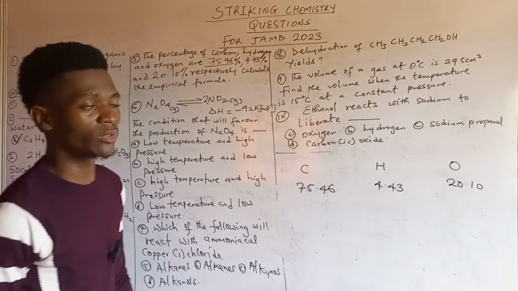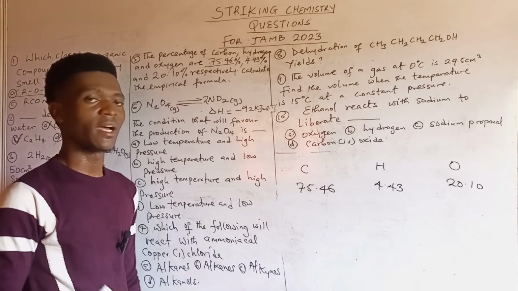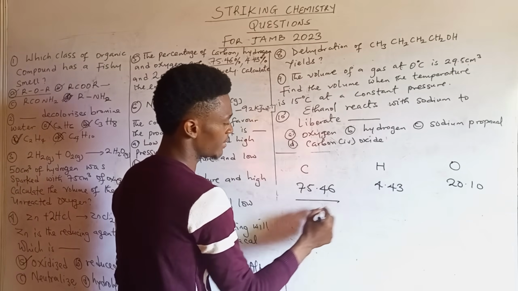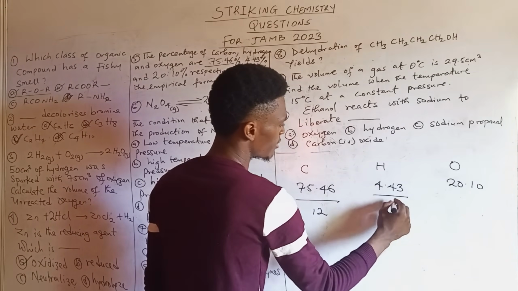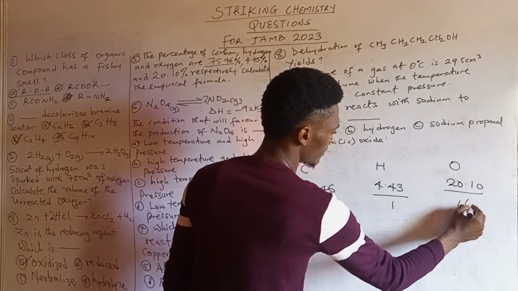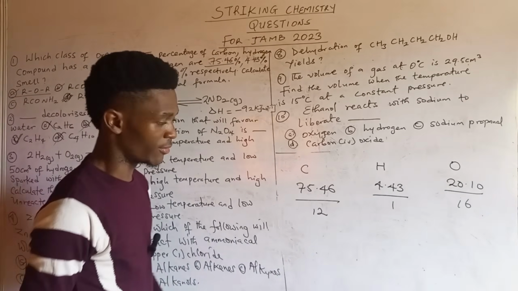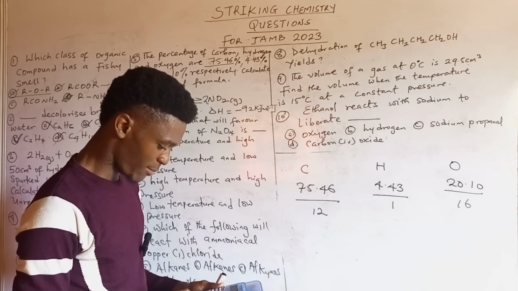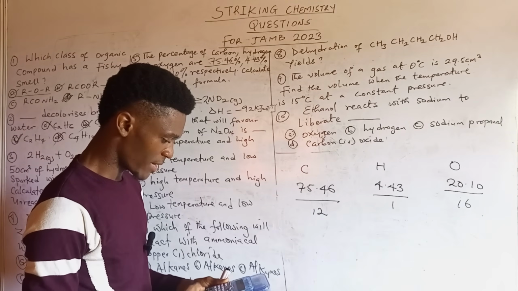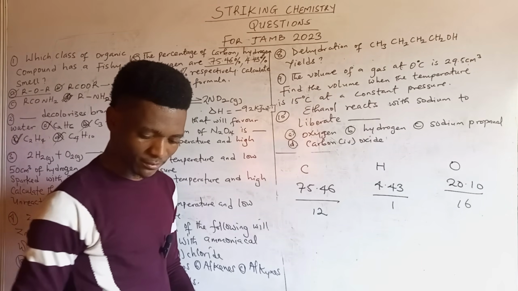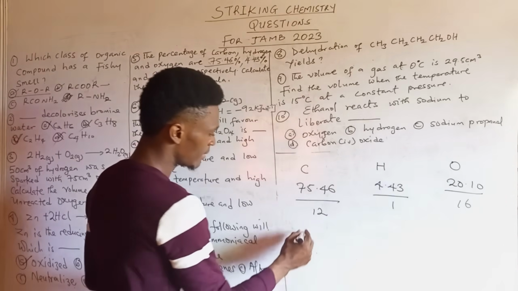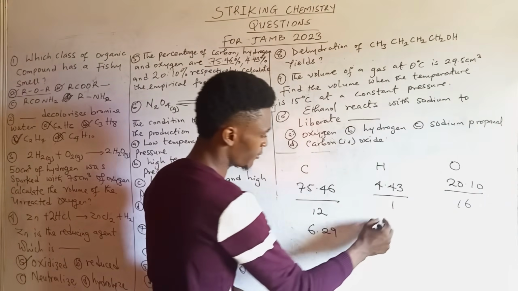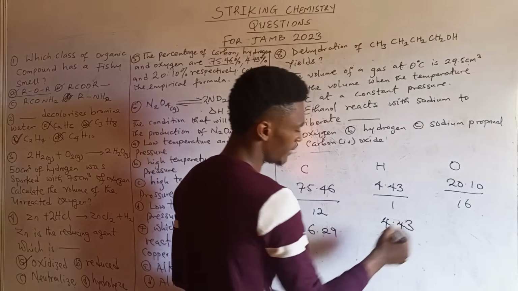Then the first step is to divide all through by their relative atomic masses. The relative atomic mass of carbon is 12, hydrogen is 1, and oxygen is 16. So when you carry out the division with the help of our calculator, 75.46 divided by 12 gives us 6.29. Then hydrogen is 4.43.